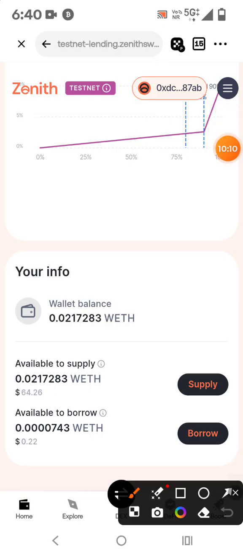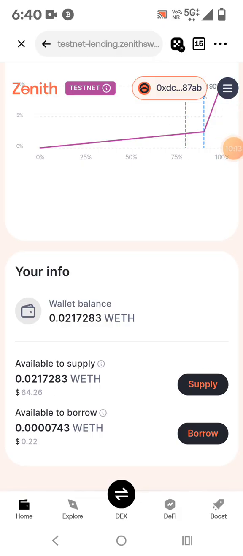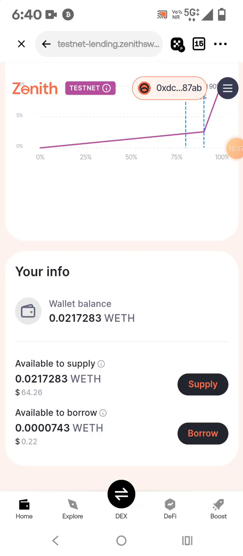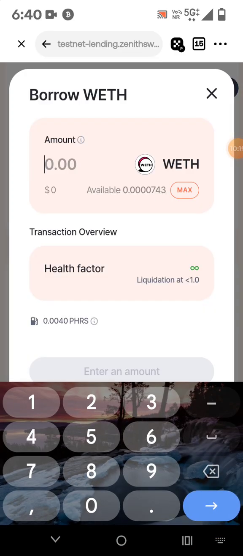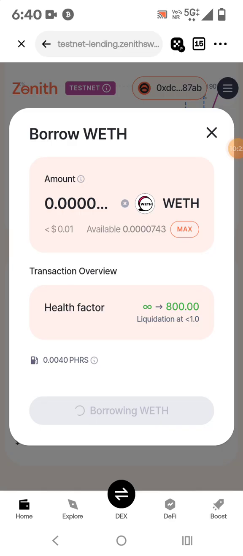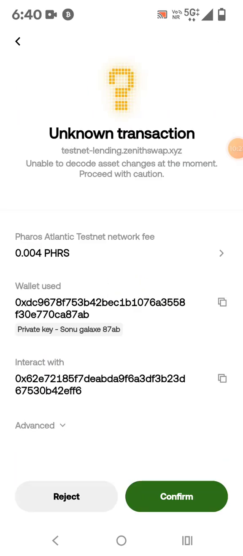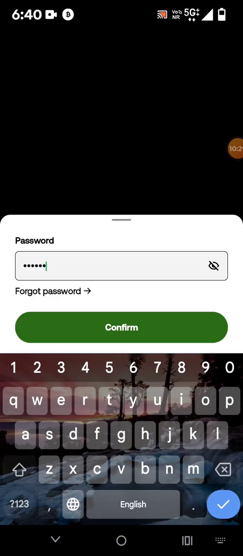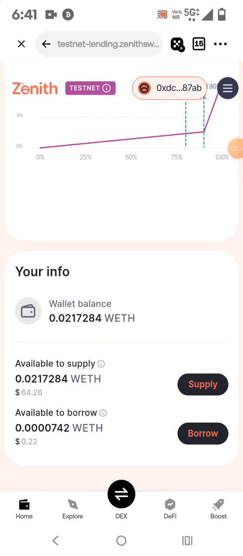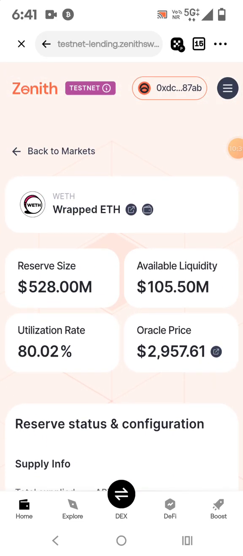So friend, we have done the supply, right? So if you will do 41 times, so this task will get completed. Okay. And if you want to borrow, so you can borrow also. Suppose you want to borrow, so this way you can borrow also if you want. So it will also get counted in your transaction. तो ये भी जो है आपका transaction में count हो सकता है. So total 41 transactions you have to do. So this is the simple task.